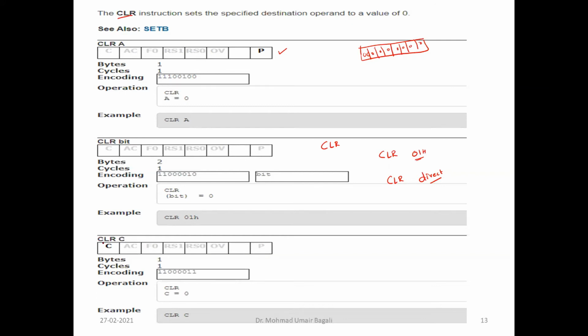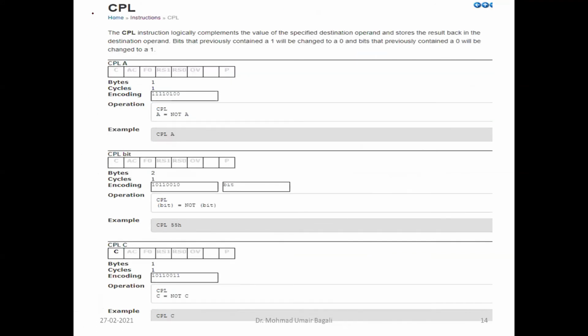Then similarly, clear the carry flag bit, CLR C. So you can clear the accumulator, you can clear any bit address between 00 to 7F, only bit addresses, not byte addresses, and you can clear the carry flag bit. We have complement. Complement means what? In clear we used to force it to become 0, and here in complement, if the content is 0, it will change to 1.